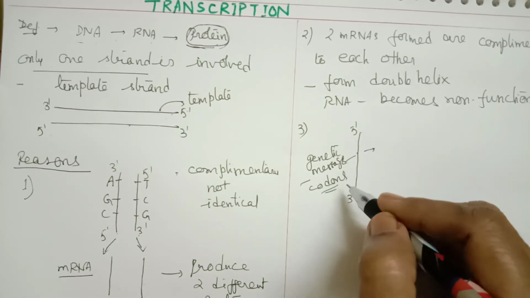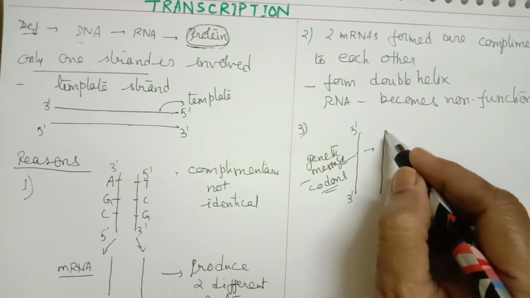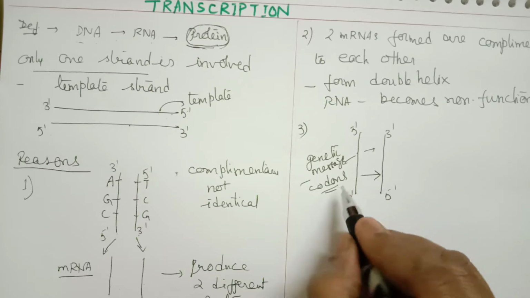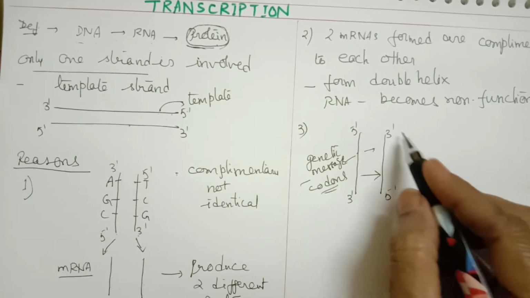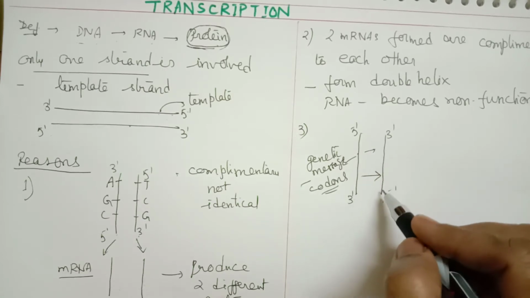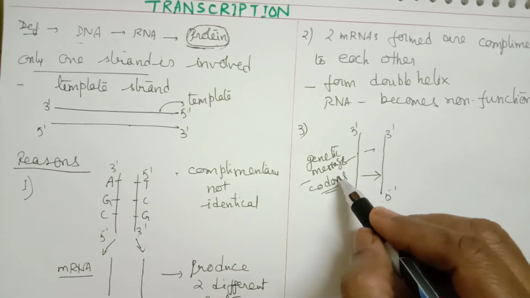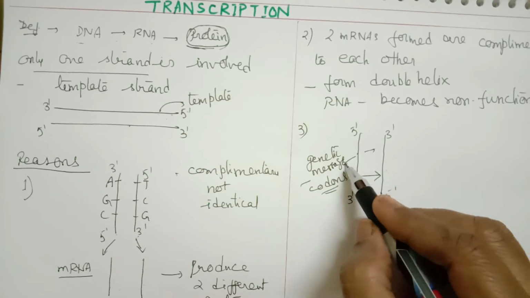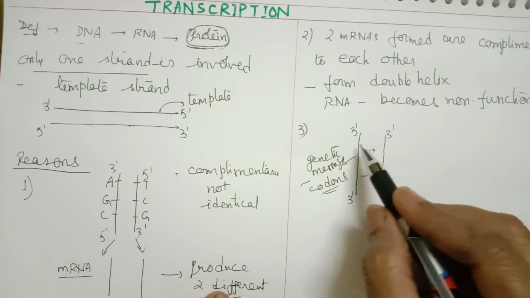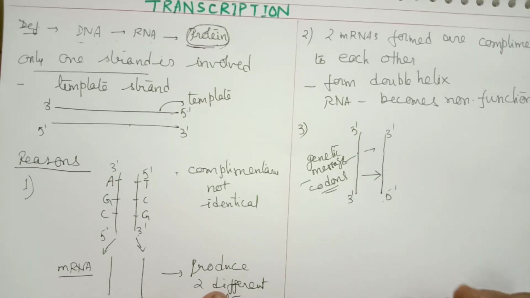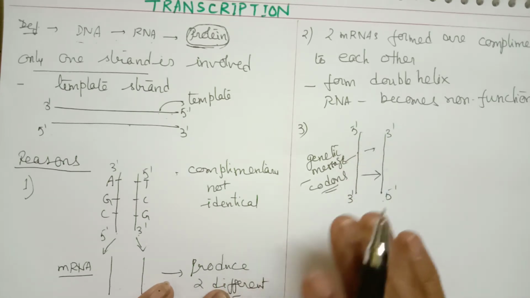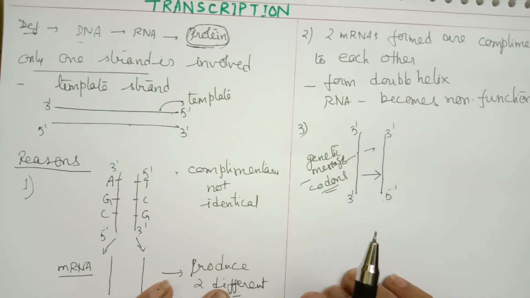Suppose this gives mRNA. Then the mRNA will be in the 3' to 5' direction, complementary to the 5' to 3' strand. And this will not carry the same message, the same codons as this, because the two are complementary. So the entire protein formed will again be different. That's why 5' to 3' cannot participate in transcription.